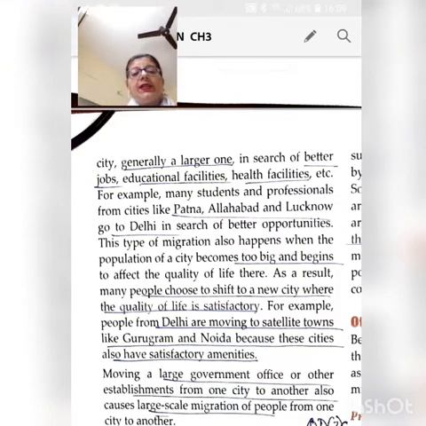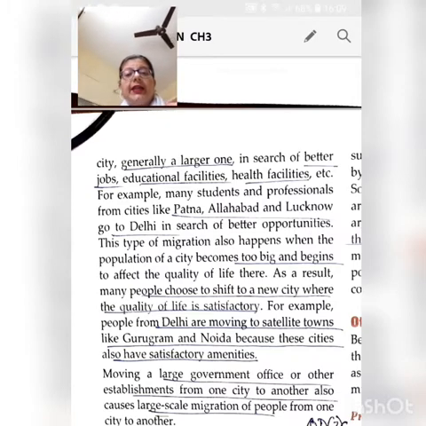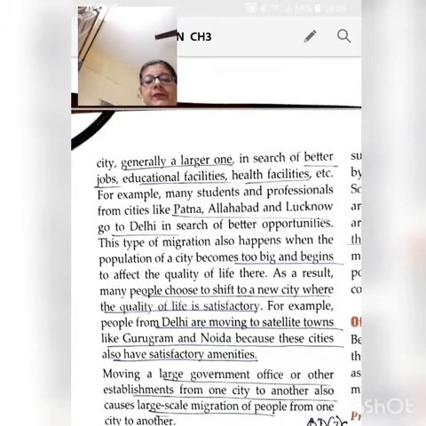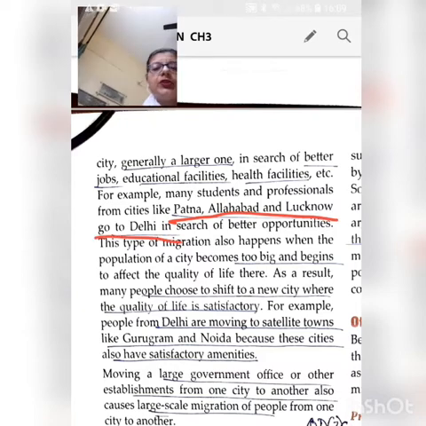Many people who are suffering from all kinds of ailments go to Delhi to get their treatment done in the best of hospitals, like people go to AIIMS. Then many students and professionals from cities like Patna and Allahabad move to Delhi in search of better opportunities.